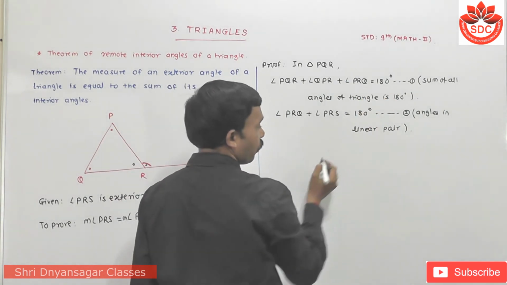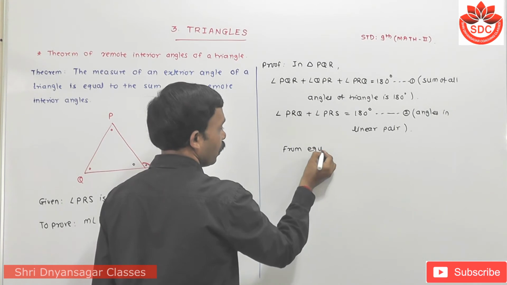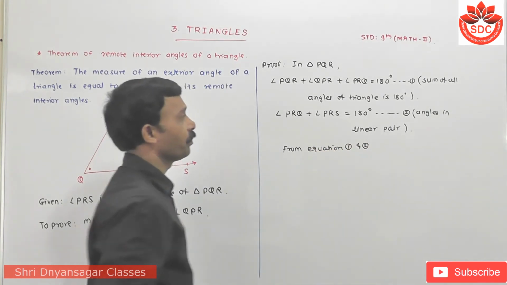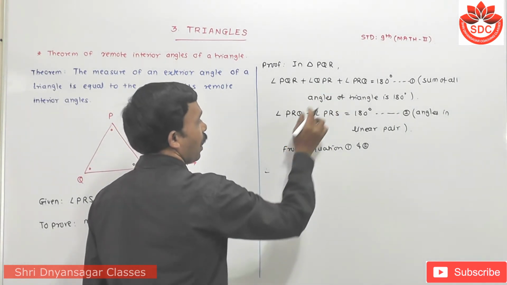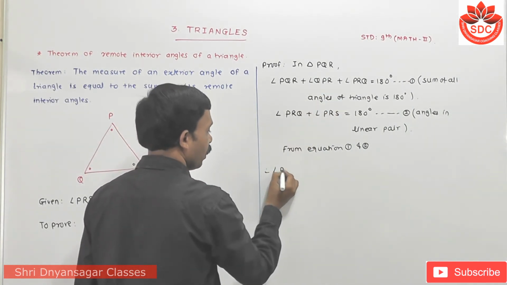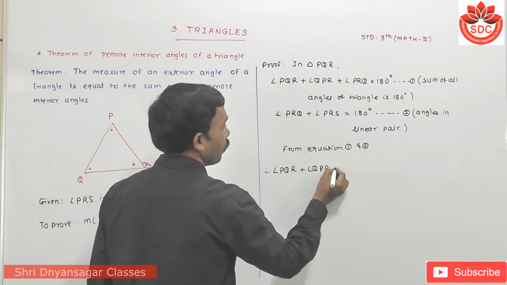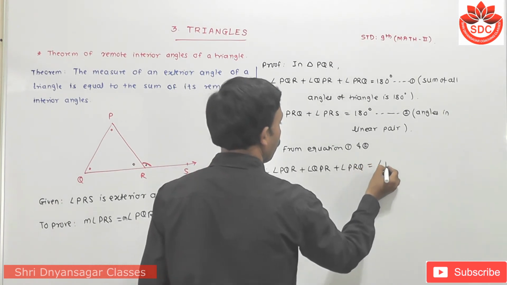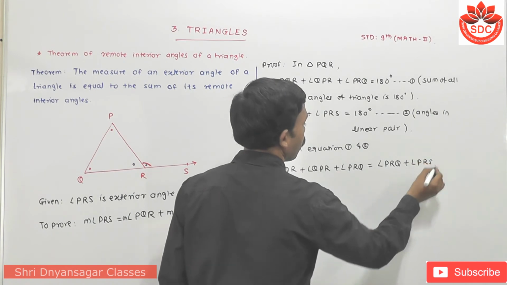The RHS is 180 degrees, 180 degrees. So from equations 1 and 2, 180 and 180 are the same. Therefore the LHS is also the same. Means angle PQR plus angle QPR plus angle PRQ is equal to angle PRQ plus angle PRS.